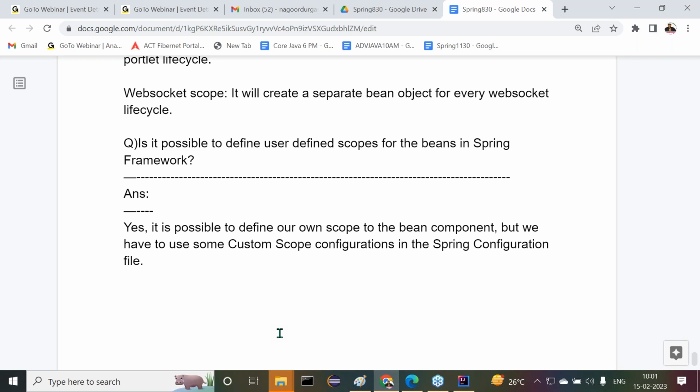So two objects are going to be created. For example, HelloBean is available. Two times I provide the bean configuration in the Spring configuration file with different ID values. So definitely two objects are going to be created. But that's not equal to application scope. It is a separate one. Yes, there is a difference.